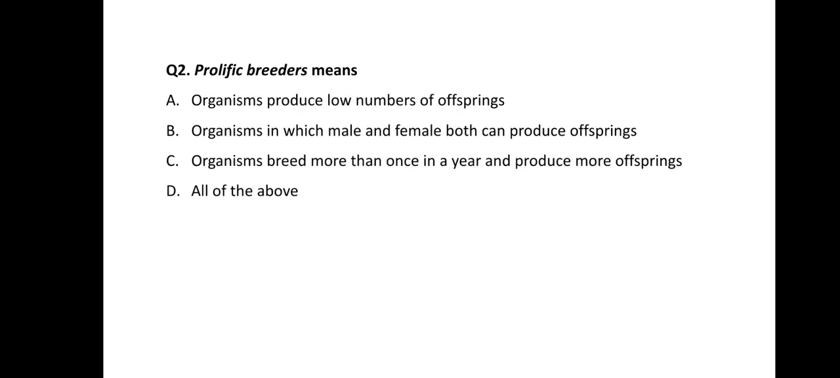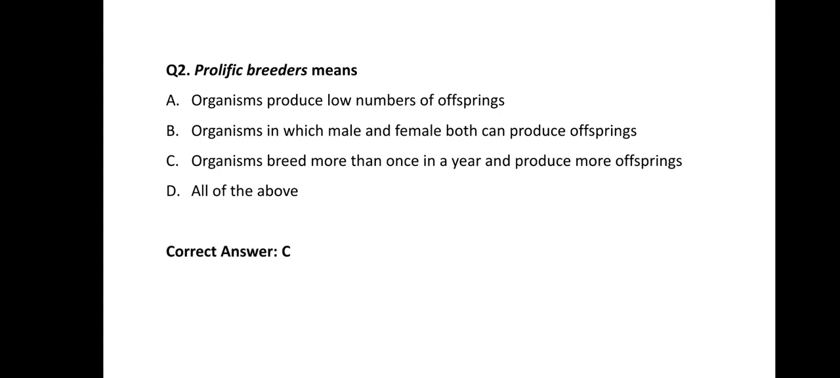Question number 2. Prolific breeders means animals who are called prolific breeders. Options are: A, organisms produce low numbers of offspring. Option B, organisms in which male and female both can produce offsprings. Option C, organisms breed more than once in a year and produce more offsprings, and D, all of the above. So prolific breeders means option C is the correct answer.